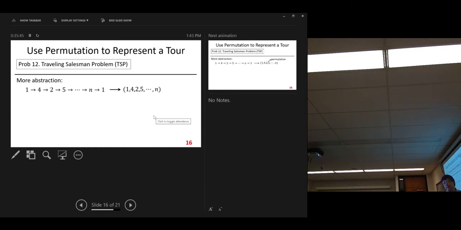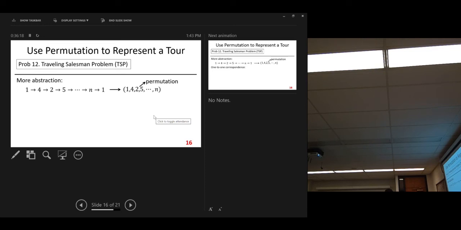So we get this n-tuple. So another abstraction, we can use this to represent a tour. And that's the permutation. Our definition of the permutation is like that. So here you can see one tour corresponds to one permutation.